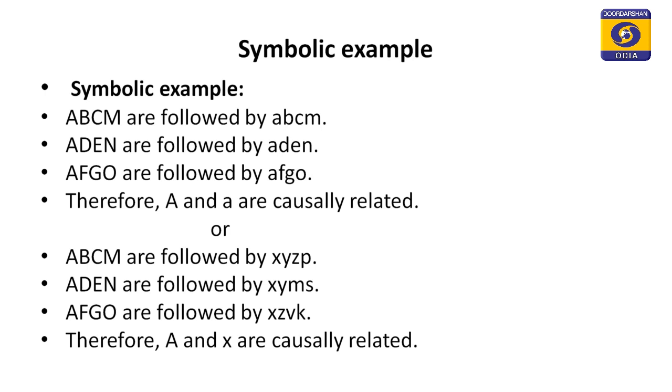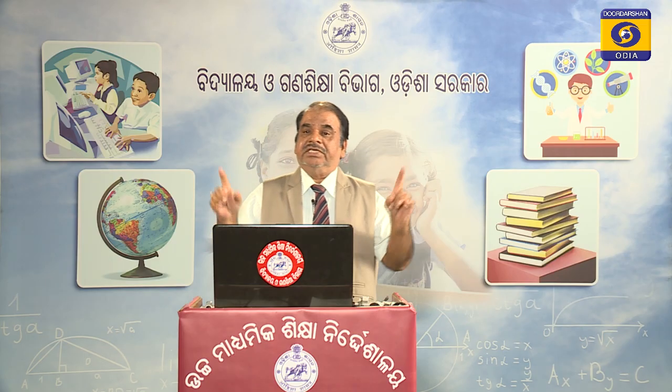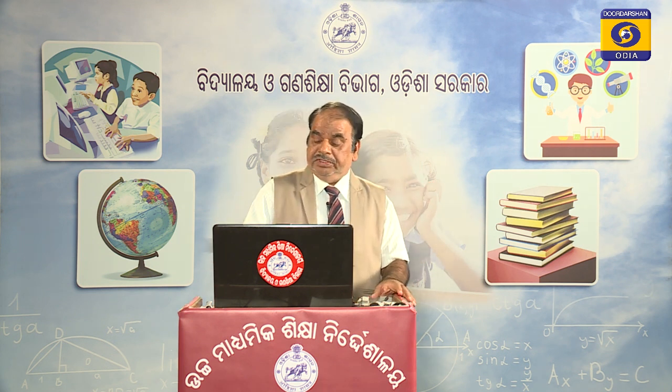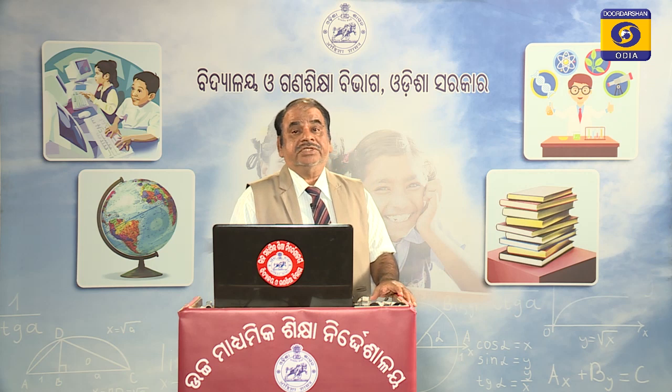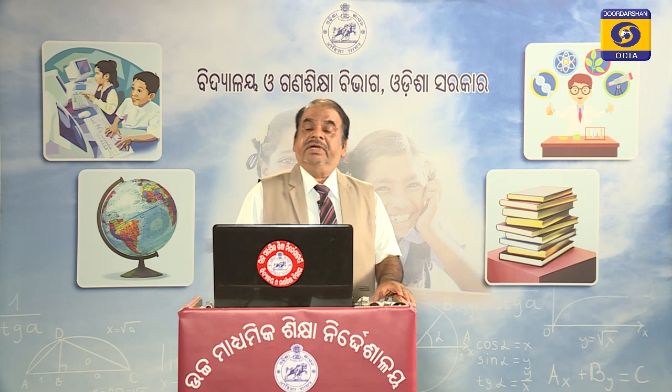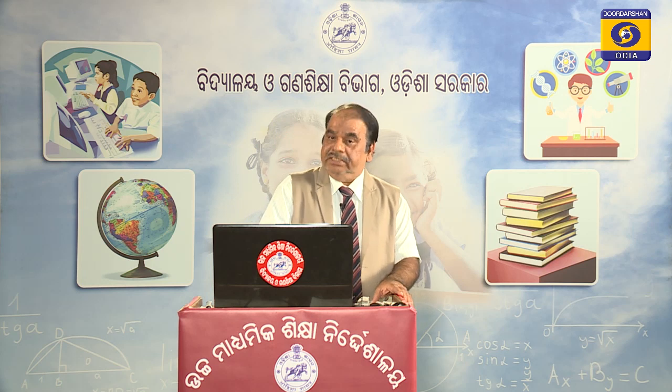Then on one side we find there is a common agreement, A is present, and on the other side we find that the common agreement, that is x, is present. Now, we can relate causally A with x. So, in this manner we can represent this method of agreement by the help of symbolic examples.